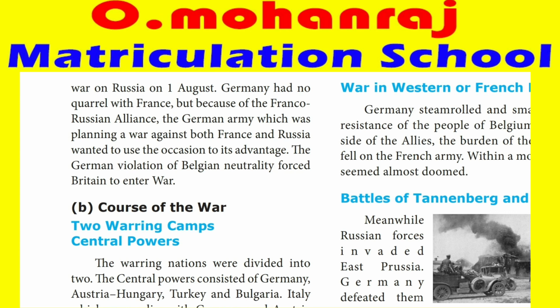So one by one: to help Austria, Germany entered. To help Serbia, Russia entered. Because Russia entered, France obviously entered, and Germany's attack on Belgium created enmity that made Britain enter. So one by one they jumped into the war against each other. These are the reasons we have seen. Next, we want to see the course of the war, what happened from 1914 to 1918, how one by one they started to fight among themselves, who won the war, who was defeated, what the reasons were, and what the effects were.